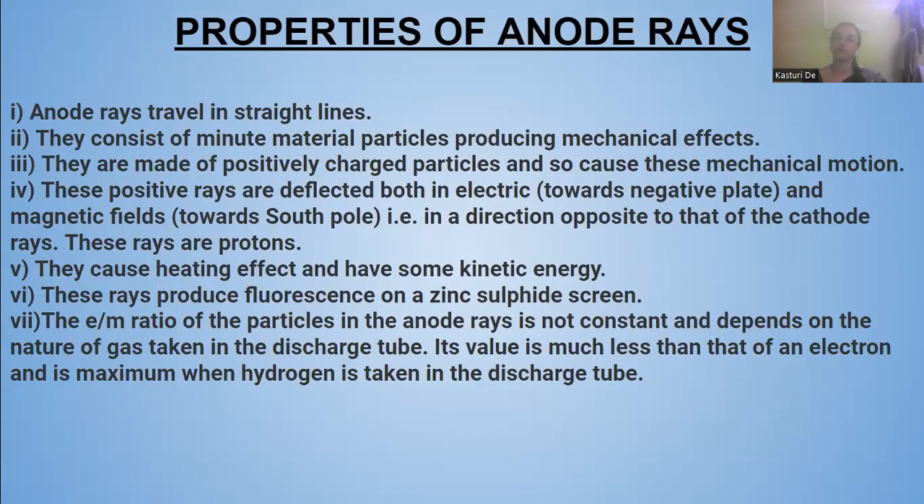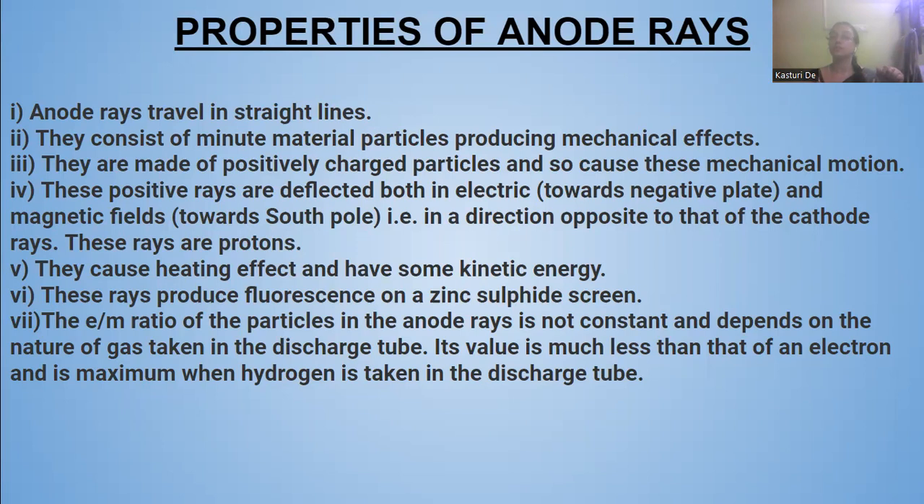Now, what are the properties of anode rays? Anode rays also travel in straight lines like the cathode rays. They consist of minute material particles producing mechanical effects. They are made up of positively charged particles, and so they cause these mechanical motions. The mechanical motion was produced by these particles.